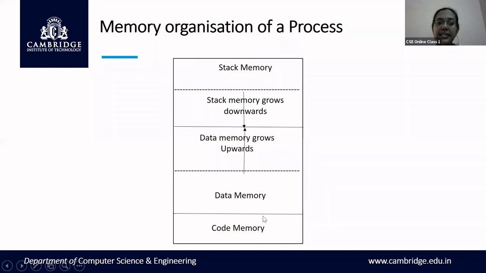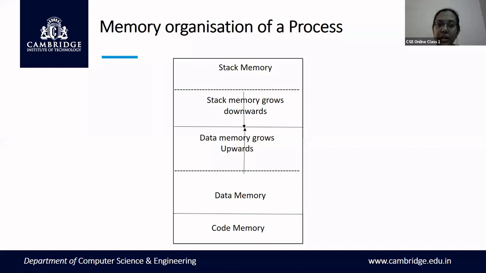Fine. The second segment of the memory for a process is the data memory. Some data is already defined in your program, and this data exists throughout the process. So such data variables are defined and stored in the data memory. Stack also has variables, but those are temporary variables, whereas data memory has variables that are used throughout the process execution.